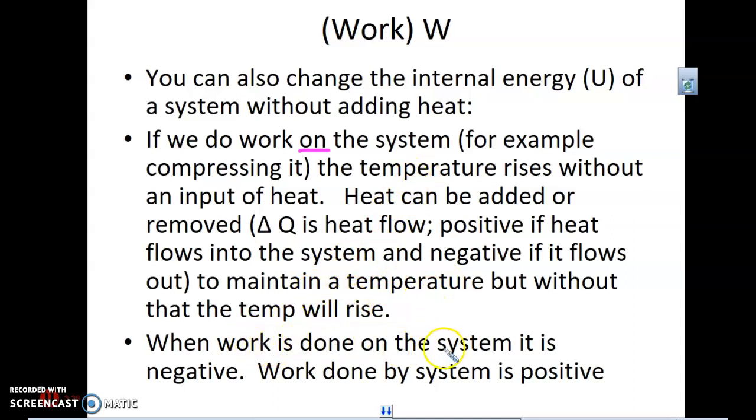Again, if work is done on the system, it is negative. If work is done by the system, so I always think piston up, and this one piston down.